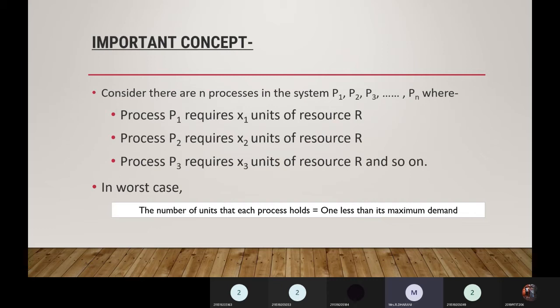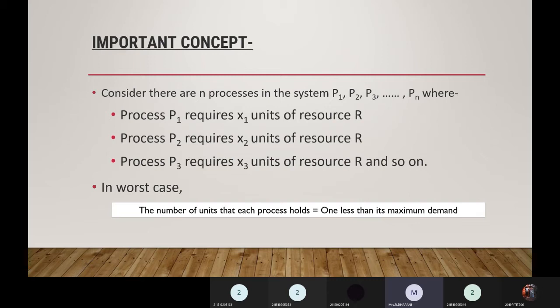So in the worst case, the number of units that each process holds is equivalent to 1 less than its maximum demand. As I said, we have to declare the maximum demand.